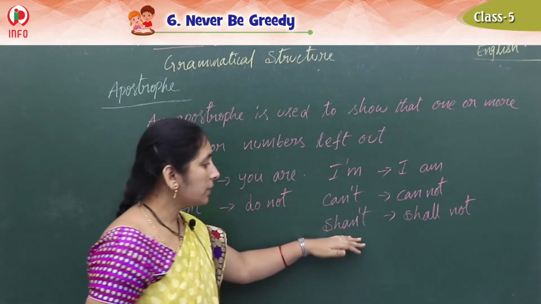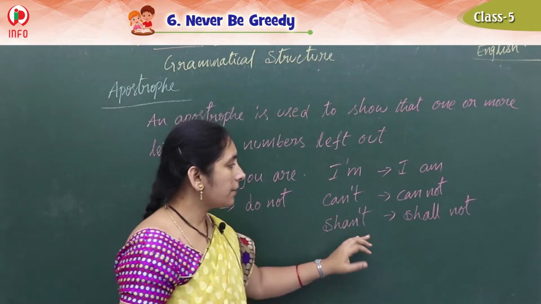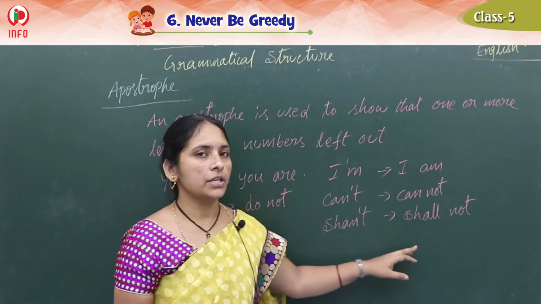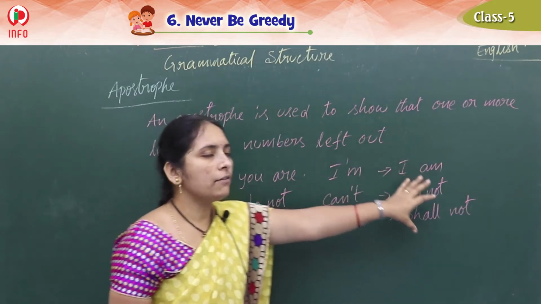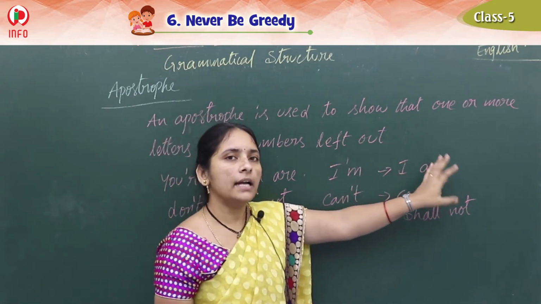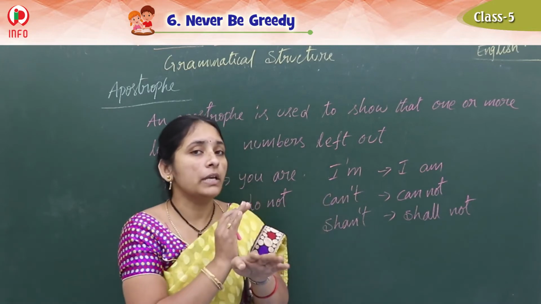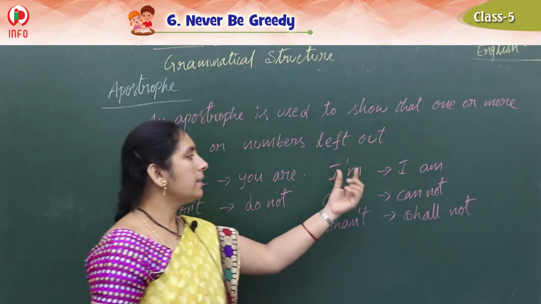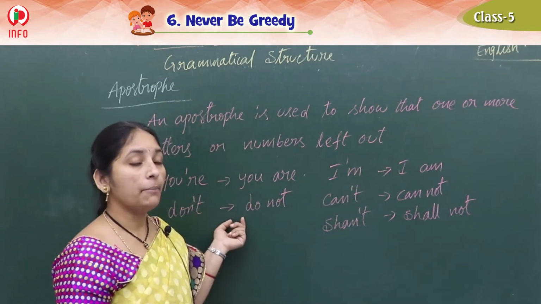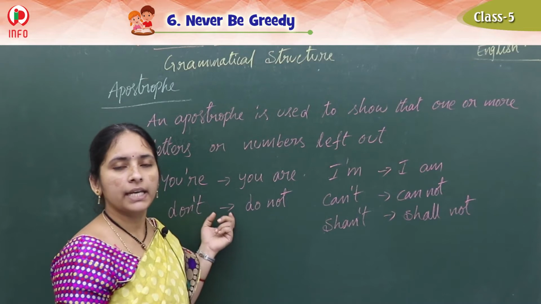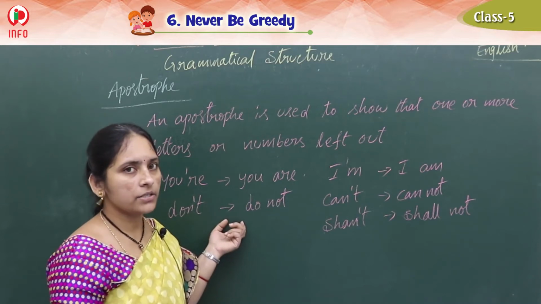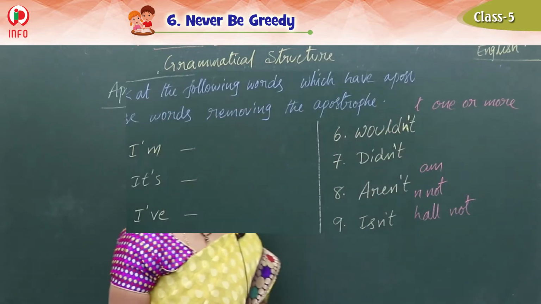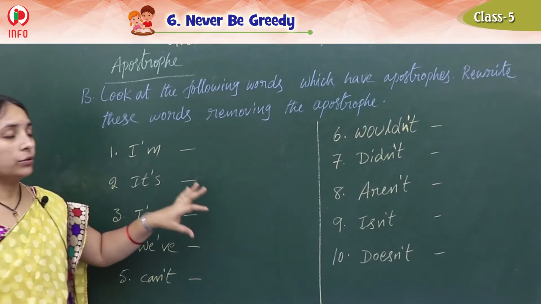So that we call shan't. The full form for this is shall not. Clear children? So like this, for the full form we omit, we reduce, we leave out one or two letters or numbers, and in that place we keep the apostrophe. Okay, understood? So shall we do some examples on these words? See children, the examples we can do for this topic.